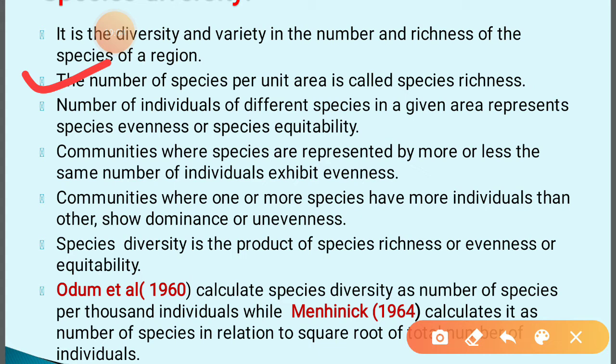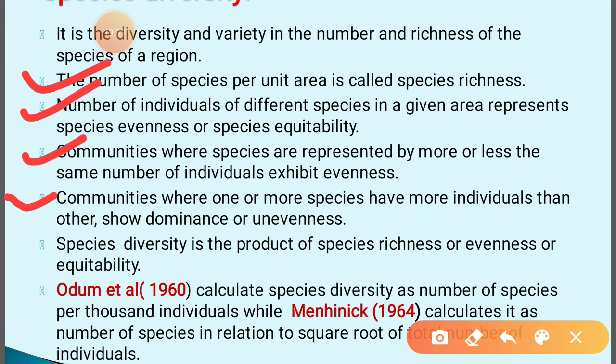Second, species evenness: the number of individuals of different species in a given area represents species evenness, or species equitability. Third, communities where species are represented by more or less the same number of individuals exhibit evenness. And fourth, communities where one or more species have more individuals than others show dominance and unevenness.